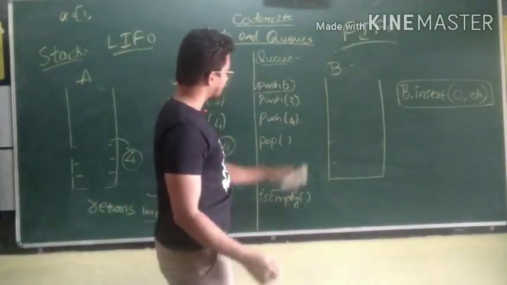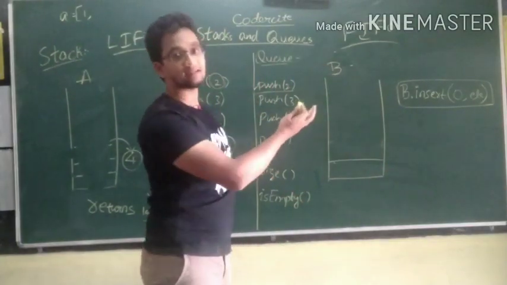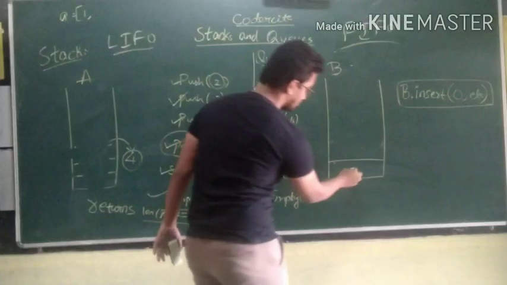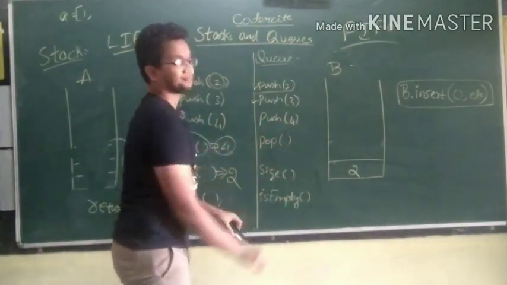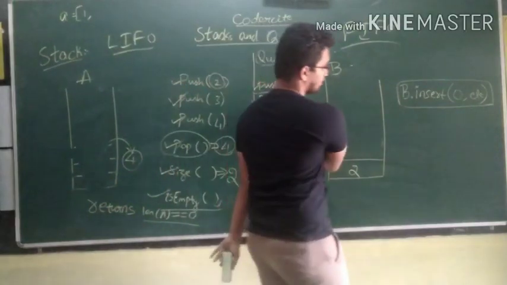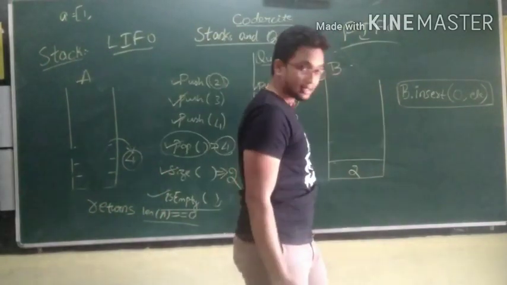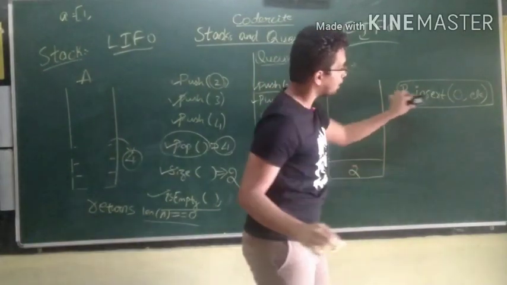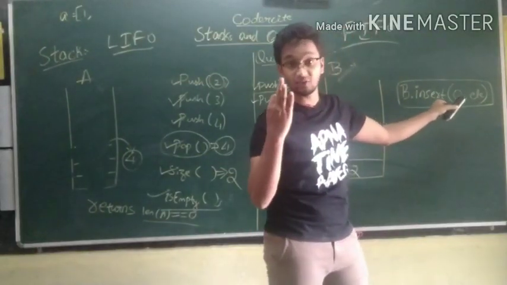Okay, so now let me push element 2. As there are no elements in the queue, the first element to get into the queue is 2. Now let me push 3. What happens if you push 3? When you execute this command, B is the name of the queue, dot insert at 0th position the element 3.